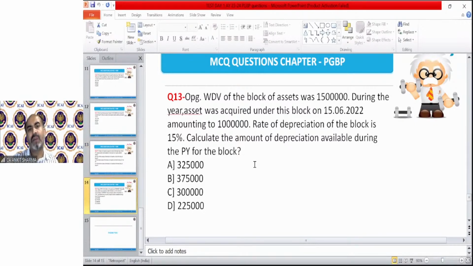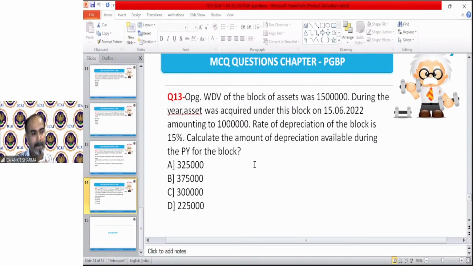Opening WDV of the block of asset was 15 lakh. During the year, asset was acquired under this block on 15th June, amounting to 10 lakh. Rate of depreciation of the block is 15%. So you need to tell me the depreciation available for this previous year. Last question is this. Question number 13. You need to answer me. Then we will wind up our class and we will see each other day after tomorrow.